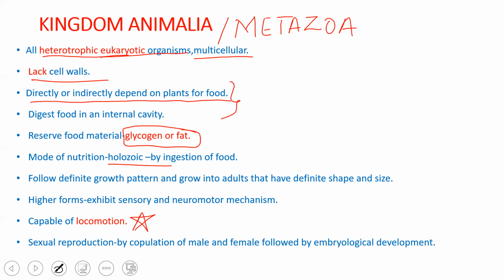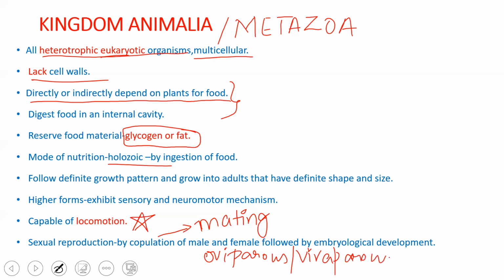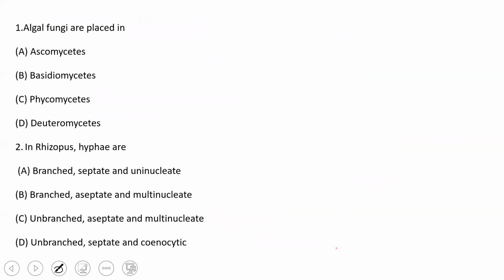Lastly, sexual reproduction. The sexual reproduction is by mating, also called copulation, of male and female. They may be oviparous, egg laying, or they may be viviparous, that is, they give birth to young ones, which is followed by embryonic development. Okay, the embryo develops into the fetus, which will later develop into the young one. So these are some of the characteristic features of kingdom Animalia.